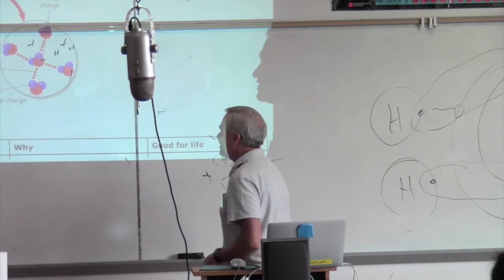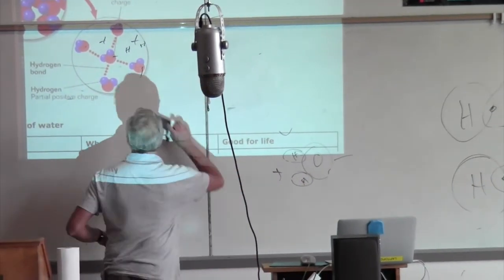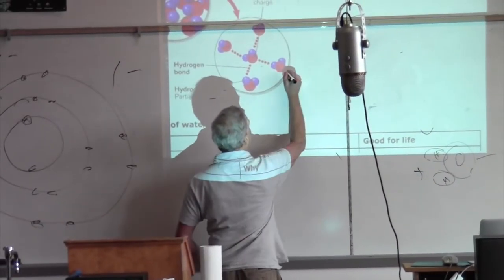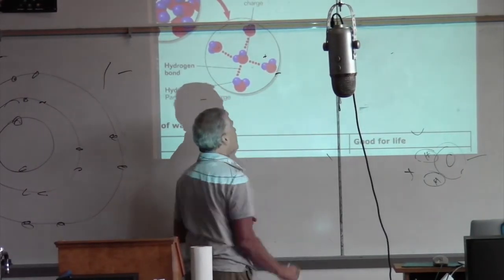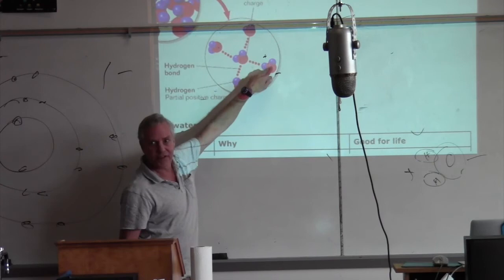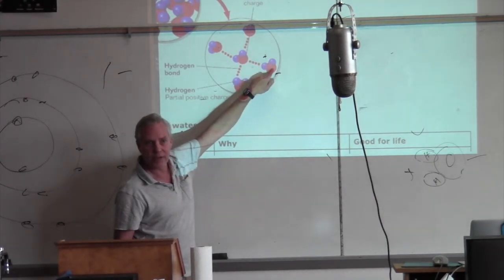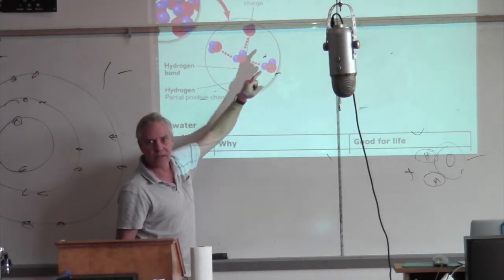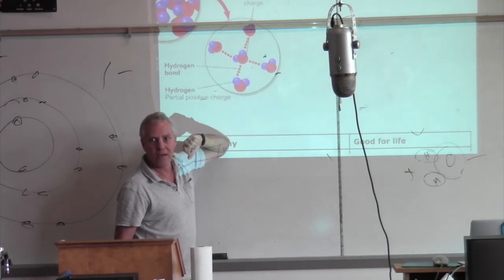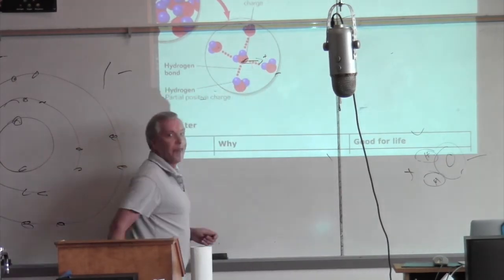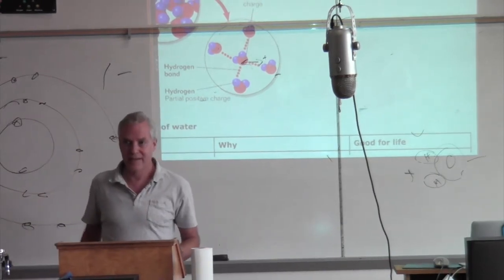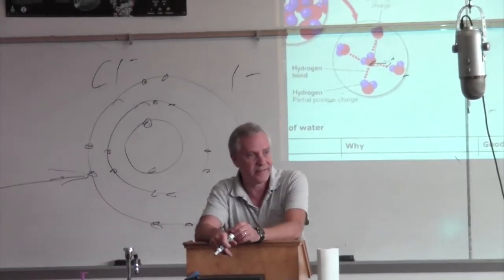And that makes it sticky to itself. Okay, so here's the negative side. Here's the negative side. Here's the positive side of this water molecule. This positive side of this water molecule would like to stick to which side of another water molecule? Cal? Negative? The negative side. It would be sticky to this. Okay? And that forms a weak bond. What kind of bond would you call that?